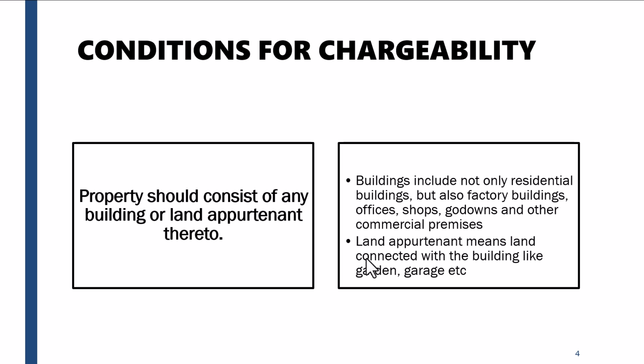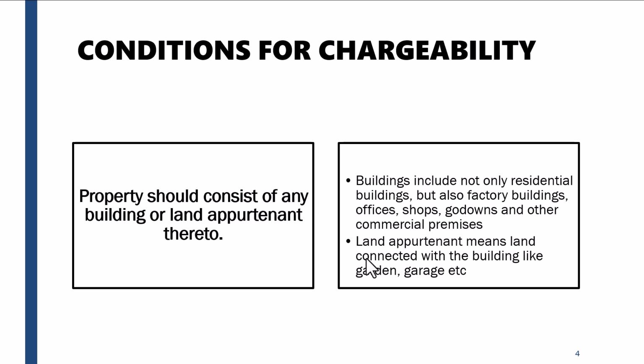Conditions for chargeability. Property should consist of any building or land appurtenant to buildings, including not only residential buildings but also factory buildings, offices, shops, godowns, and other commercial premises. Land appurtenant means land connected with the building, like garden, garage, etc. So basically, first of all, it is all the buildings, whether used for residential purposes or as a factory building, office, shops, godowns, and other commercial property. And if you're owning those properties and giving them on rent to someone, then it will be charged under the head income from house property.